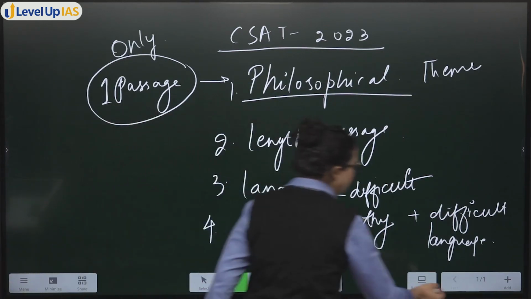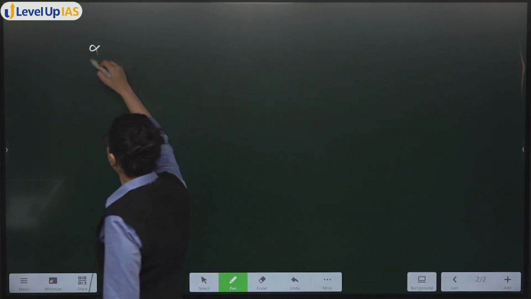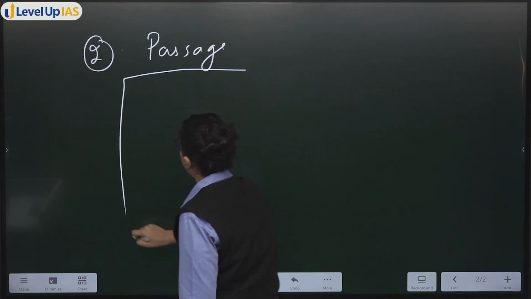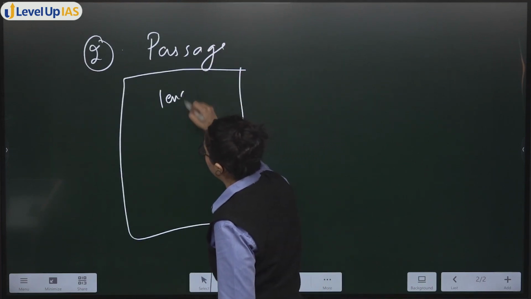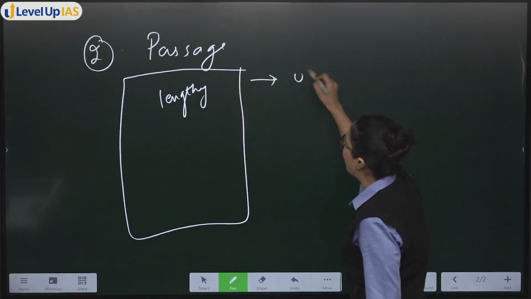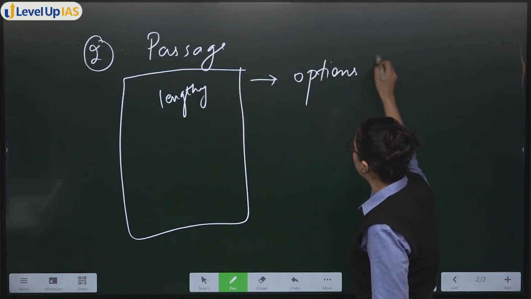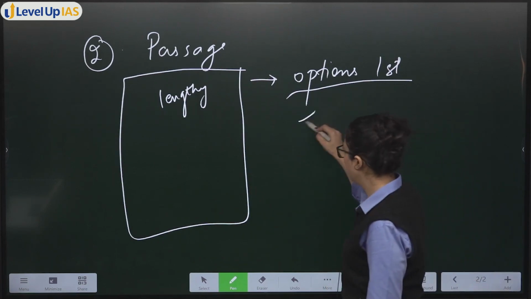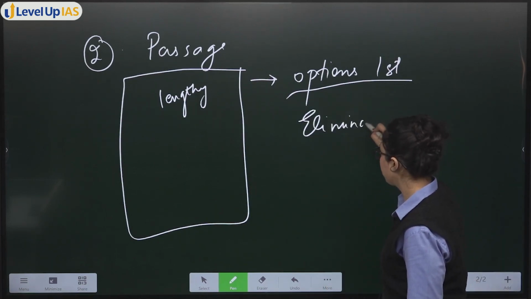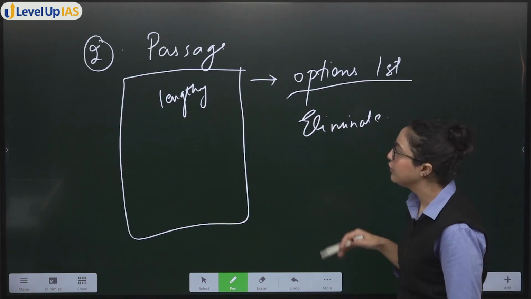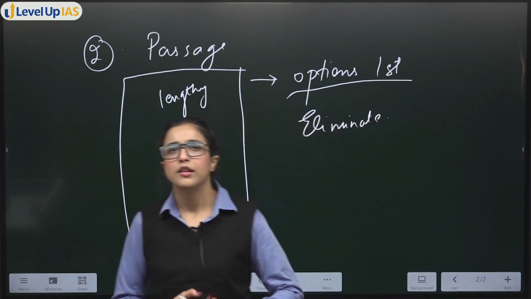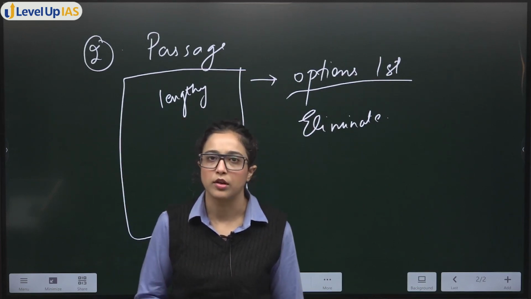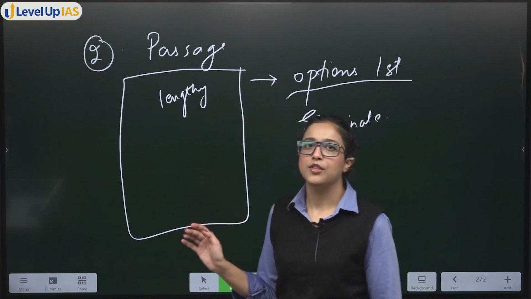The next point we learned was, if the passage is very lengthy, then go by reading the options first so that you can eliminate easily. If the passage is very small, then you have to read the passage anyway, so whether you read it before or after the options is the same thing. So you manage that accordingly.